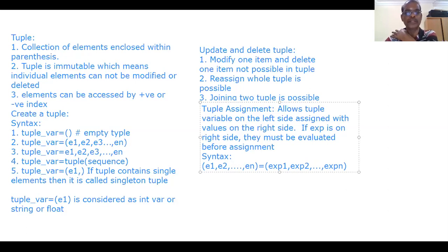So tuple assignment allows tuple variables on the left side to be assigned with values on the right side. If an expression is on the right hand side, it must be evaluated before assignment. Now we will see one program, then you can easily understand.